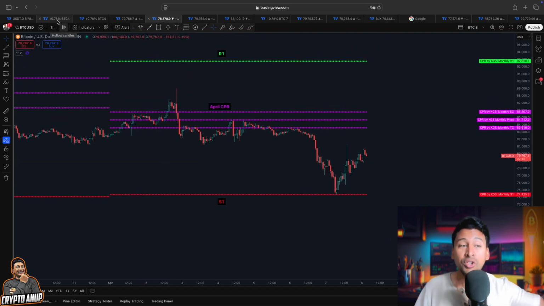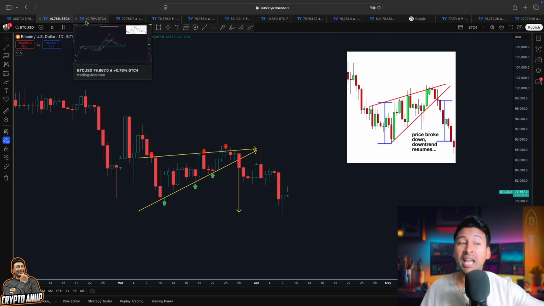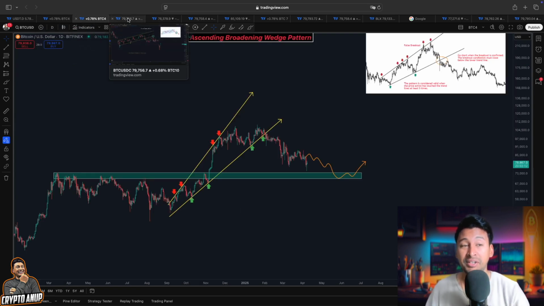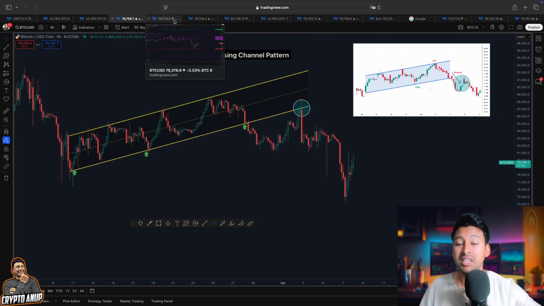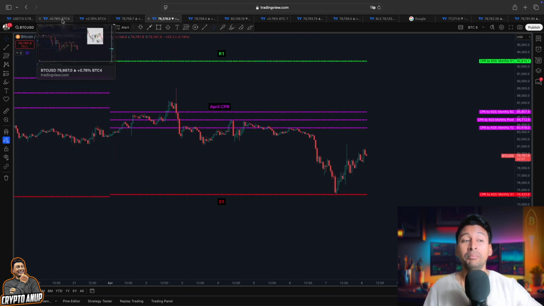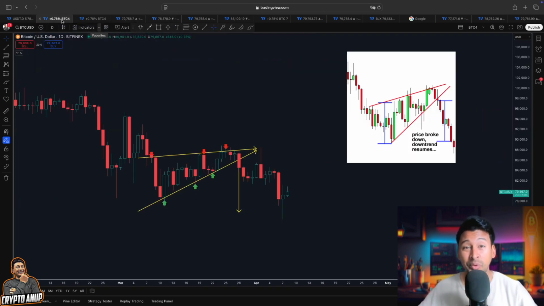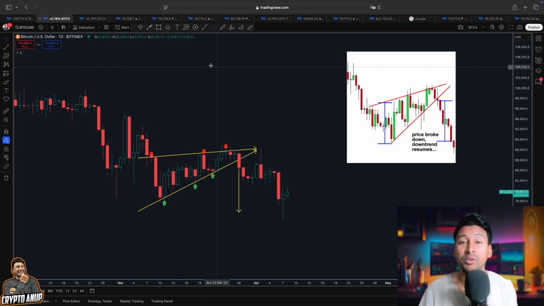So what to expect next? Because if you look at this price action in a different time frame using different scenarios, all the bearish scenarios which we talked about in my videos are playing out. So will this result in further continuation to the downside, or what kind of scenario will we see next?